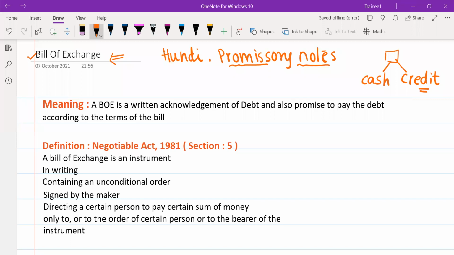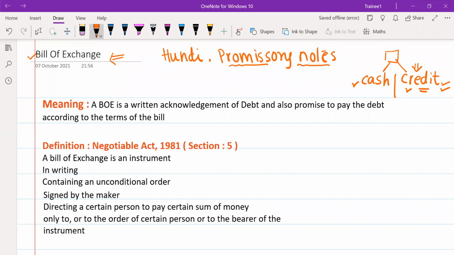Now tell me, which shop will get more sales? One shop deals only in cash, and another shop gives credit as well as cash transactions. What do you think? Which shop has more sales? Definitely you will go for the second shop.